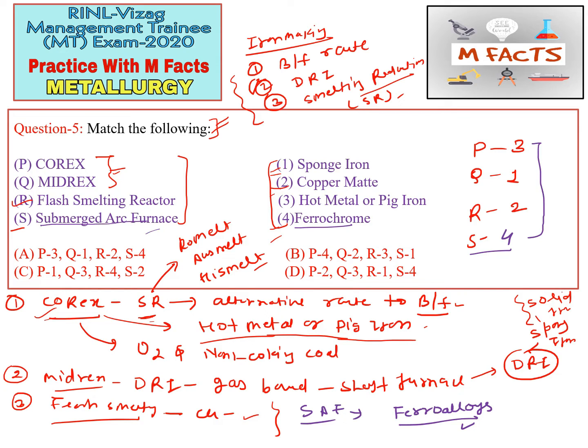So we can match 3124 by option 1. So option 1 is correct. You can also look at all the other options. Okay, so this is the way we do the matching questions in the GATE exam.